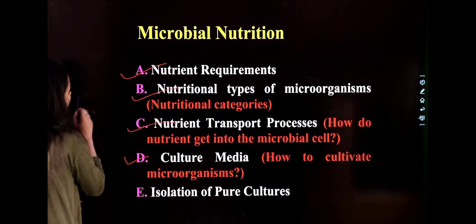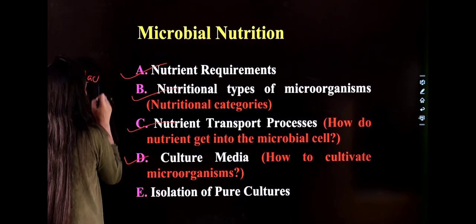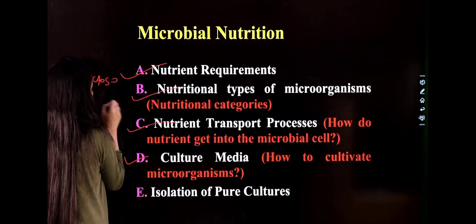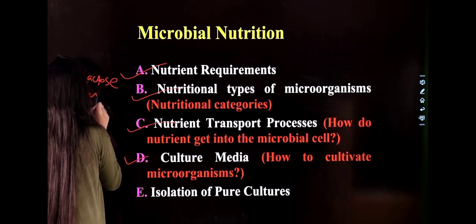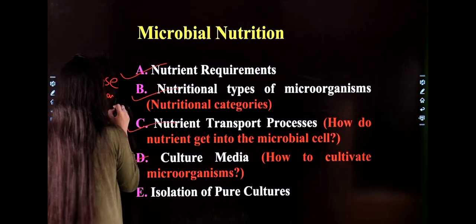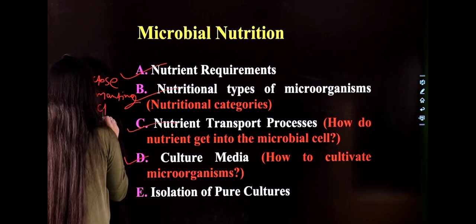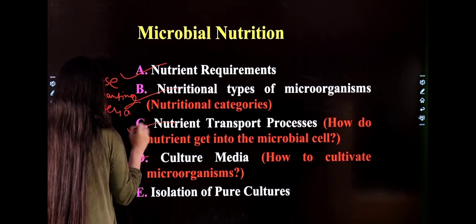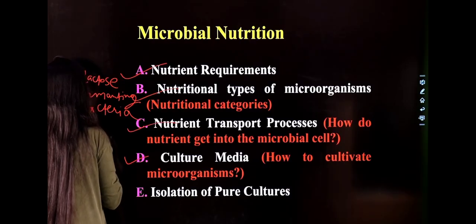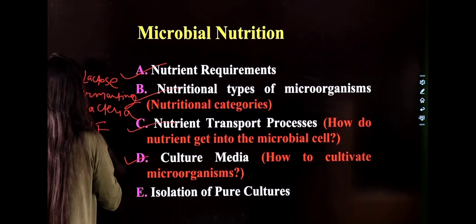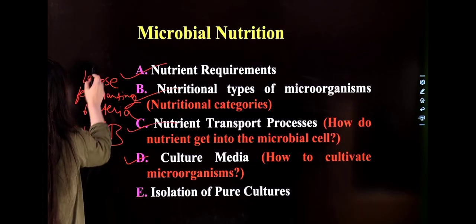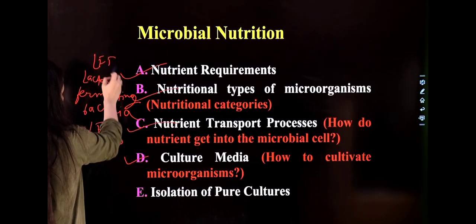For example, if we talk about lactose fermenting bacteria and non-lactose fermenting bacteria, that is NLF, non-lactose fermenting bacteria, and this is your lactose fermenting bacteria.